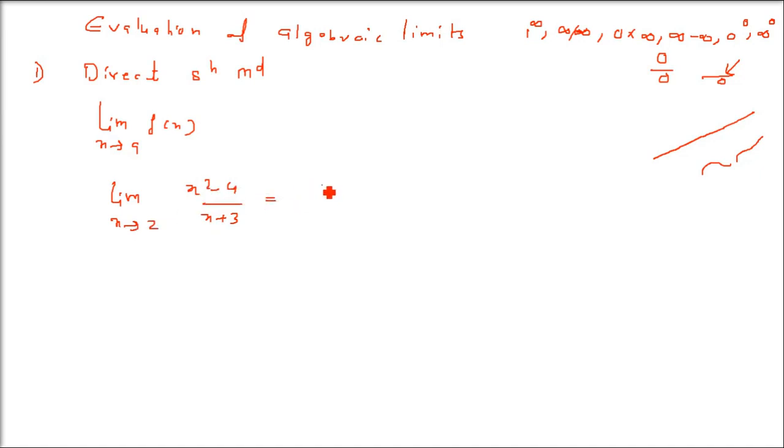Nothing is going to happen, because it will be 2 square, that is 4 minus 4 by 2 plus 3, that is 0 by 5. So it's a legal value, it's a valid value. 0 is a valid value. So no problem, even if you put x as 2, it doesn't matter. Only the infinite is our scenario. That is where we think. So first thing is, just put the value directly.